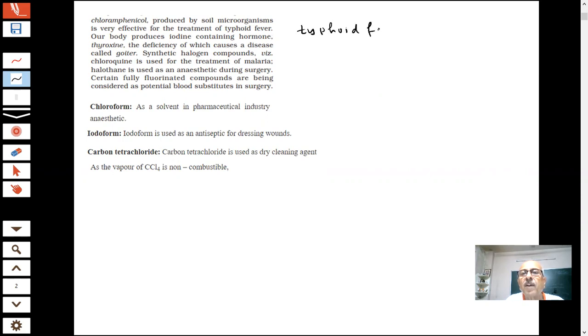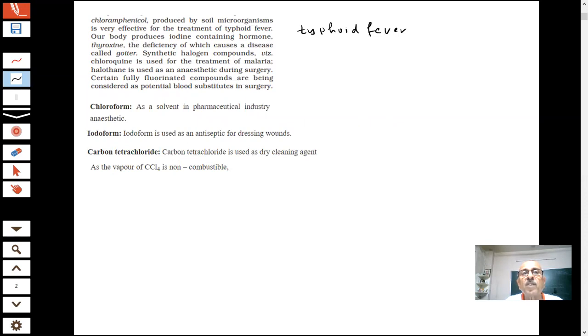Typhoid fever, student. Typhoid fever. What have you used? Chloramphenicol. Typhoid, you know, is a very long-lasting fever and it is difficult to use normal medicine in typhoid. It is a very severe fever. So for that, chloramphenicol has been used.